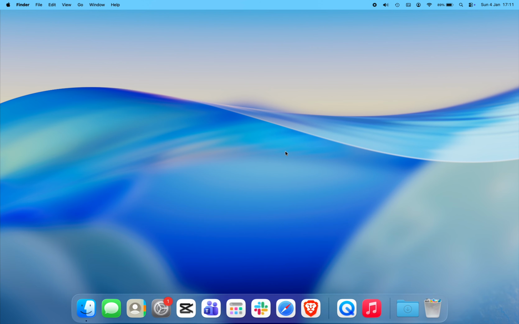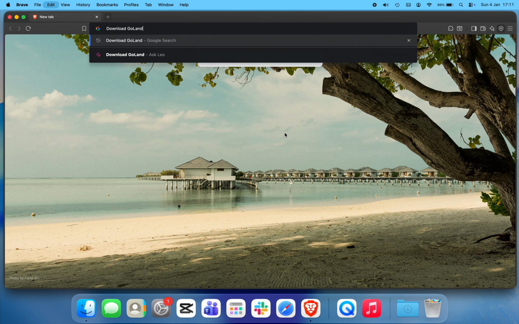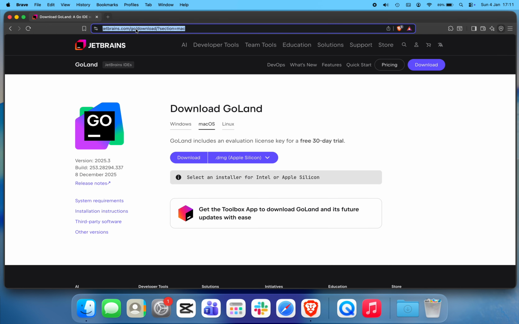First, open any web browser. I'm using Brave, but Safari, Chrome, or Firefox will work just fine. In the search bar, type Download GoLand, then press Enter. From the search results, click on the official JetBrains website. I'll also leave the direct download link in the video description.